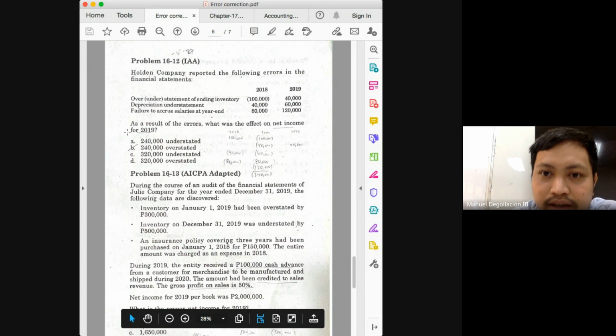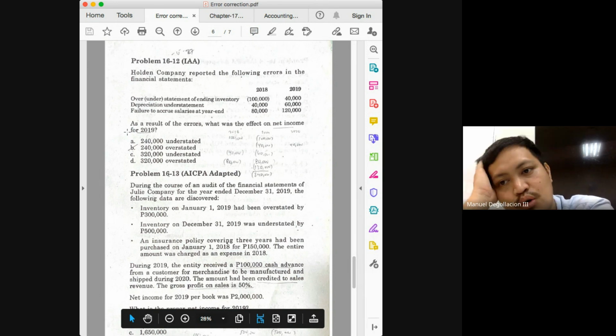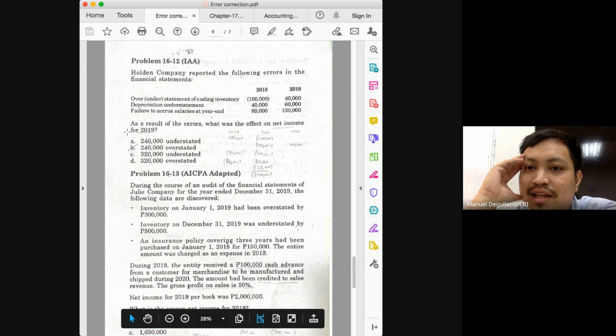Indirect, or inverse. That means if beginning inventory is understated, net income must be overstated. So far, what do we have? Overstated by 40, overstated by 60, overstated by 120, and overstated by 100. So far, what do we have, class? 320. But that is not the answer.